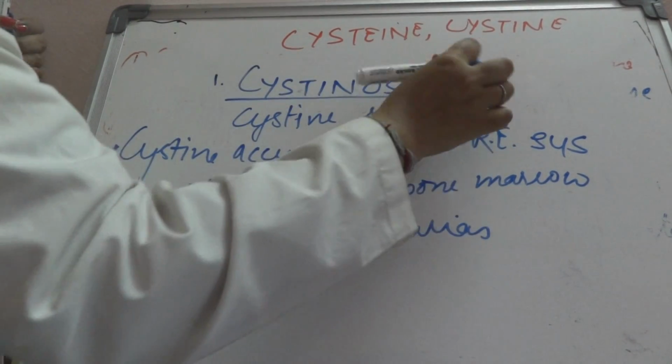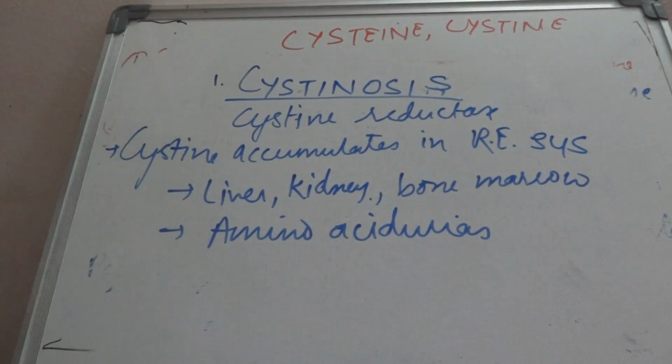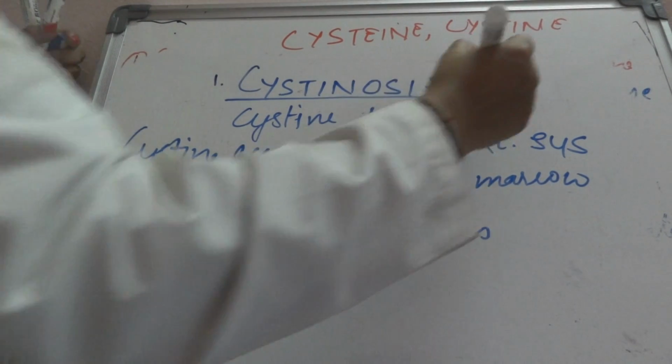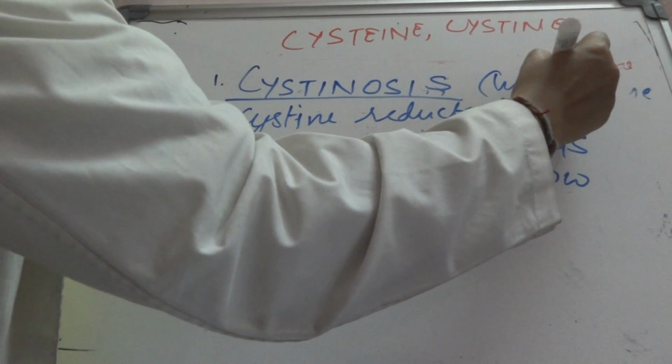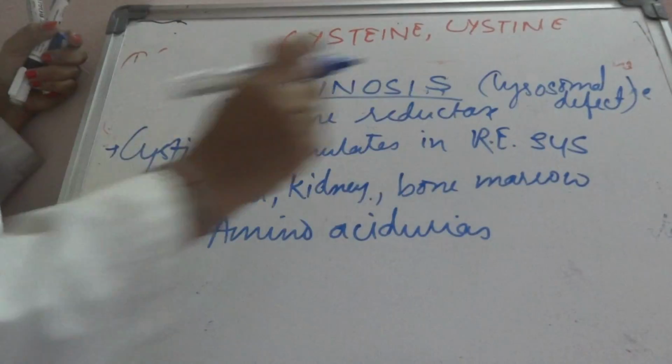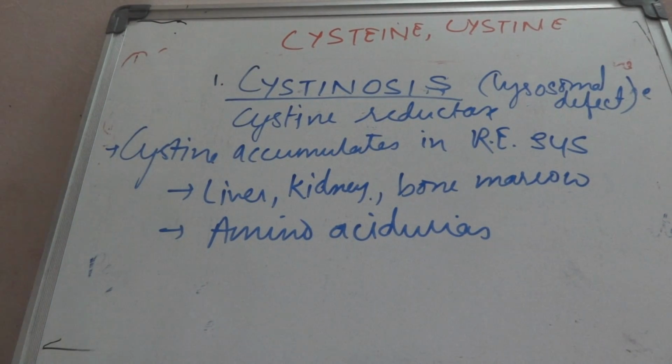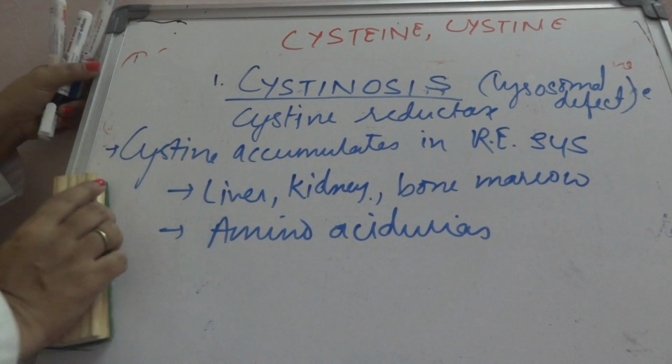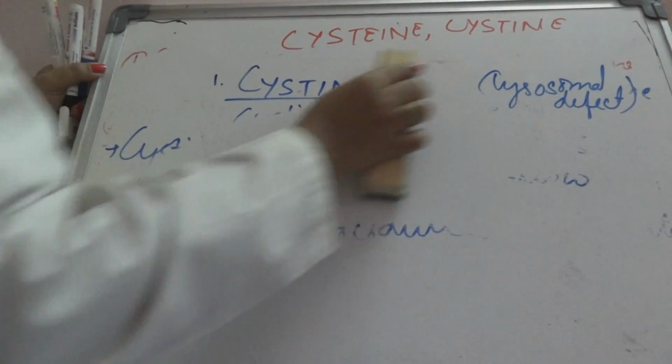So cystinosis is one defect, due to the deficiency of cystine reductase, a lysosomal defect. This is the first defect. The second defect is